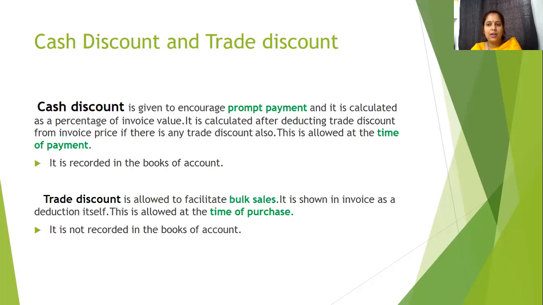And in the books of account, my entry will be like this: since I am paying cash and I am receiving discount, cash account will be credited, discount received account will be credited, and ABC account will be debited. So my entry will be ABC account debit, to cash account, to discount received account, because discount received is an income for me, cash is going out, and ABC is the receiver.